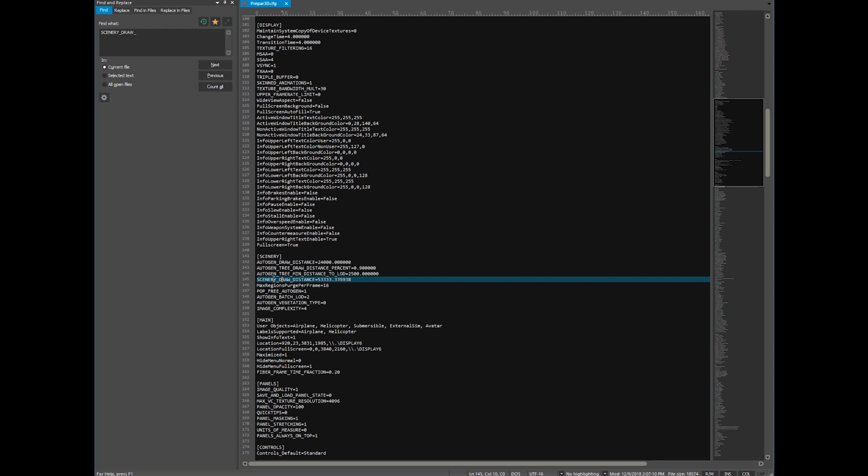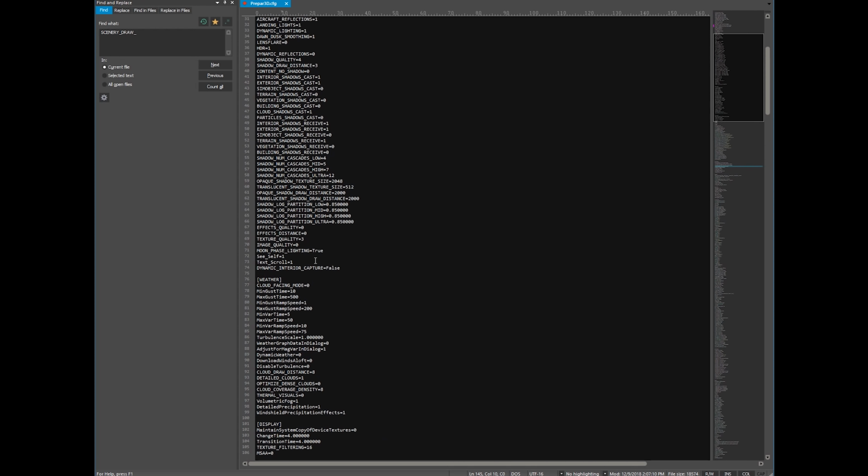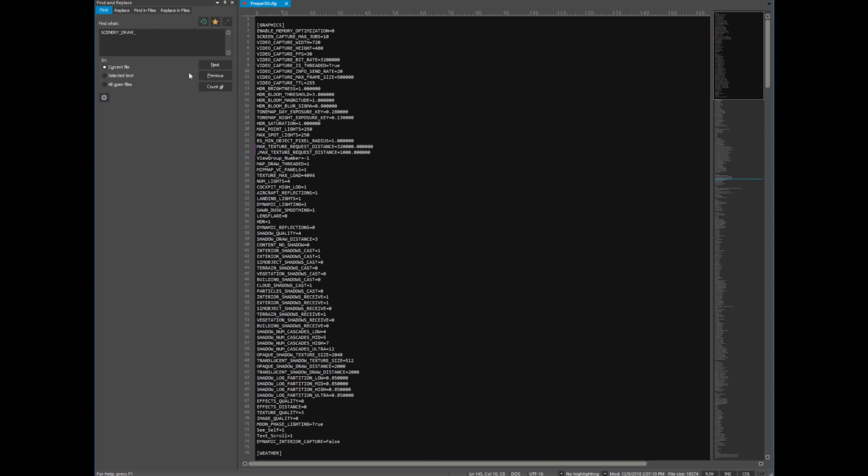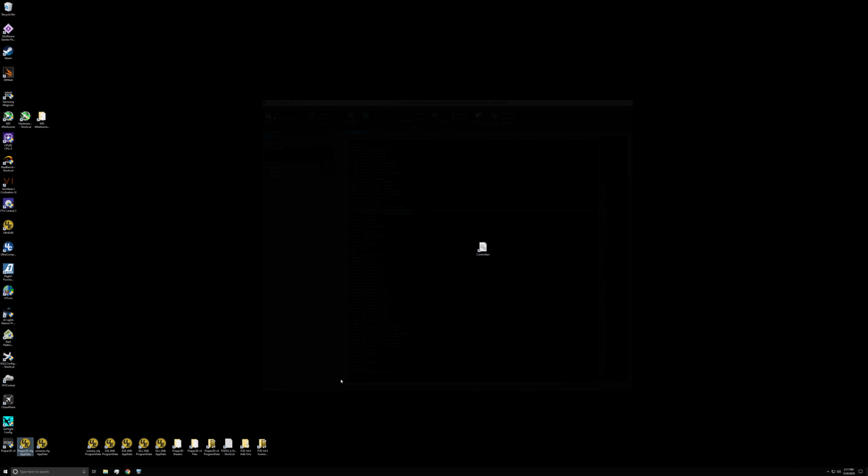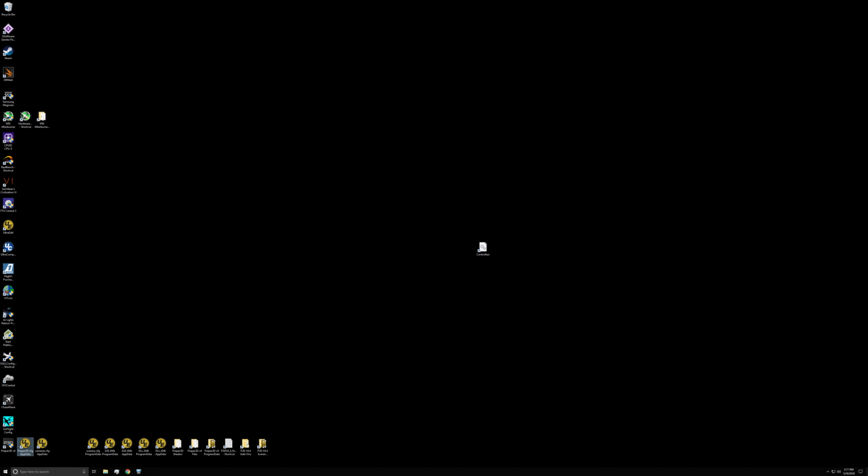But for now, we're not touching this. We're just going to leave it alone. Because like I said, the issue of solving the loading and unloading of textures is actually the max texture request distance. And this we've increased from 1,000. We're now running at 320,000. So with that said, let's go ahead and save the file and load up Prepare3D and see what happens.